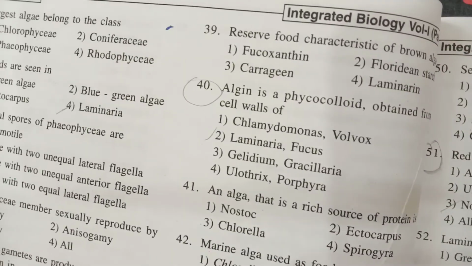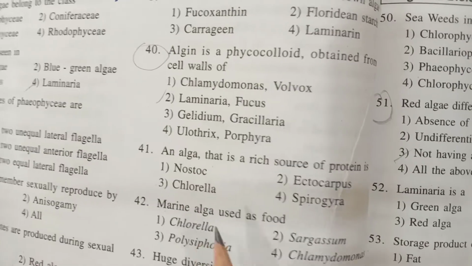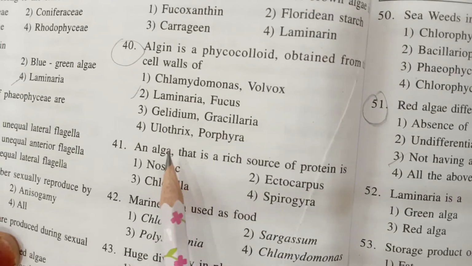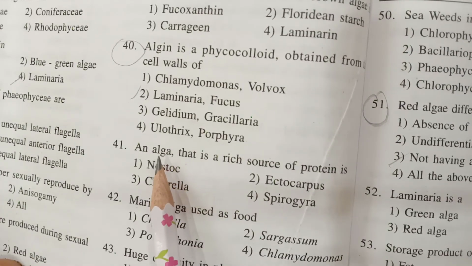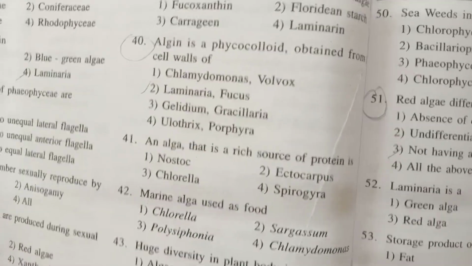Now next let us go to the 40th question. Algin is a phycocolloid obtained from the cell walls of. So algin is obtained from Laminaria and Fucus, brown algae.